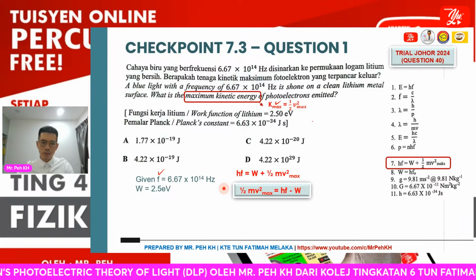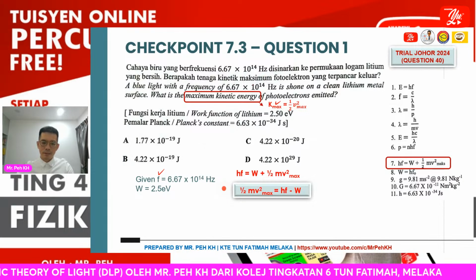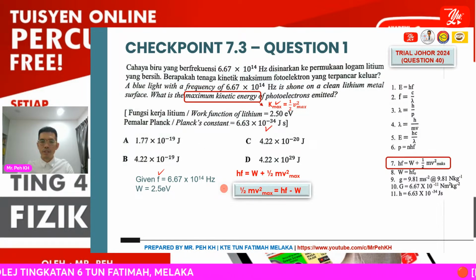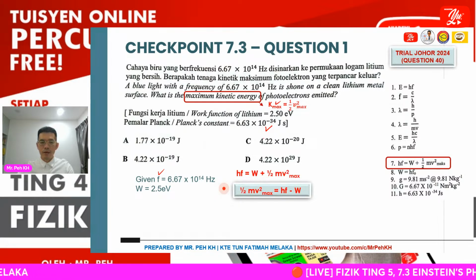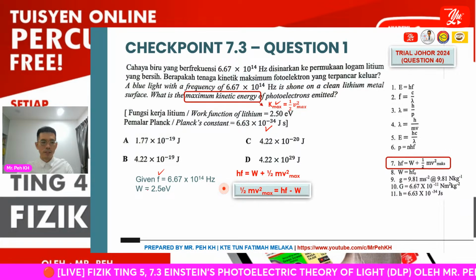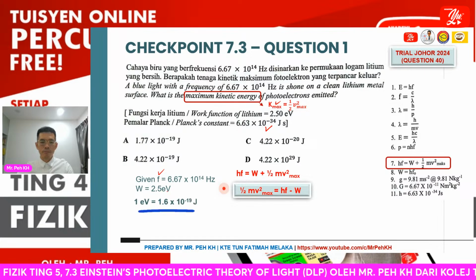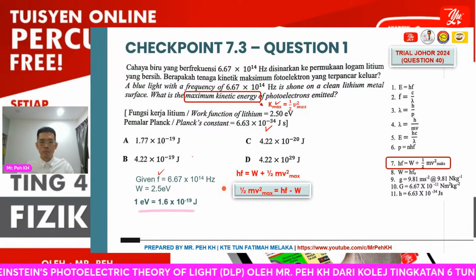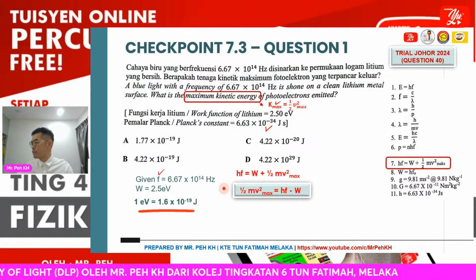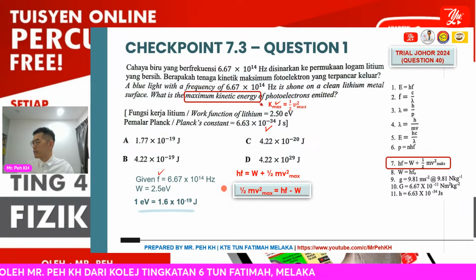Since the question asks about K max, we just need to substitute the value of h, which is given as 6.63 times 10 power negative 34, then f, given already, and then minus W. W will be in the unit of eV, and 1 eV, as mentioned just now, is equivalent to 1.6 times 10 power negative 19.